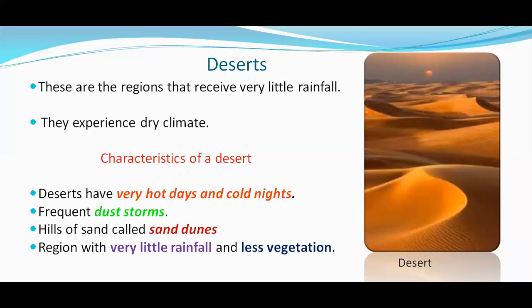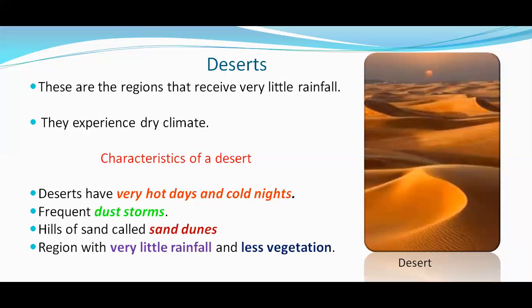Deserts are regions that receive very little rainfall, children, and they also experience a dry climate. When an area receives a very low amount of rainfall, what will happen, children? The climate will be very dry.